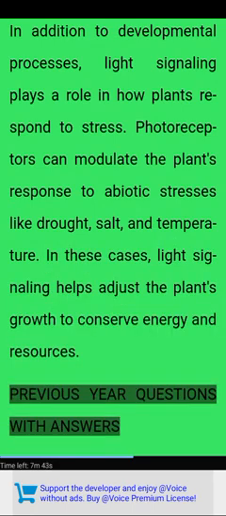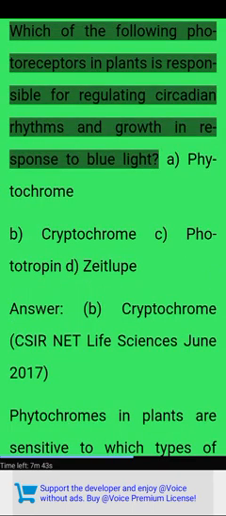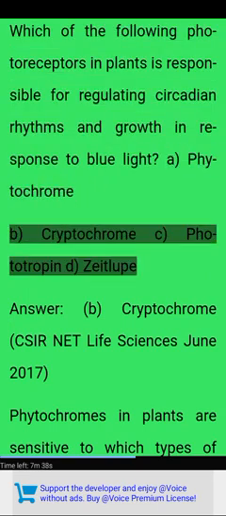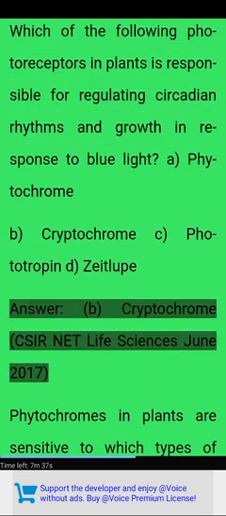Previous year questions with answers. Which of the following photoreceptors in plants is responsible for regulating circadian rhythms and growth in response to blue light? A. Phytochrome. B. Cryptochrome. C. Phototropin. D. Safe loop. Answer: B. Cryptochrome. CSIR NET Life Sciences June 2017.